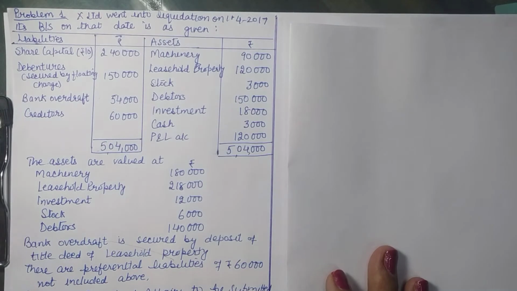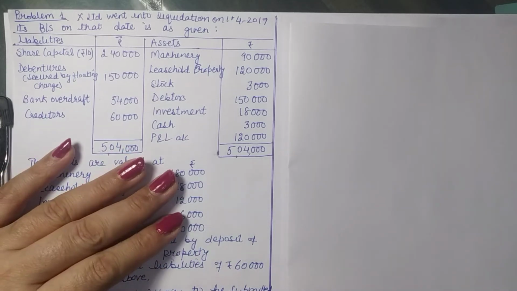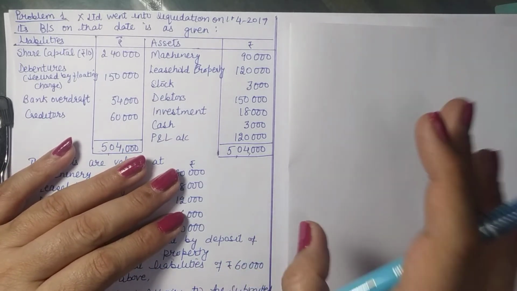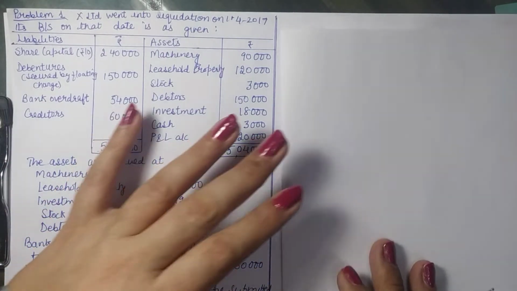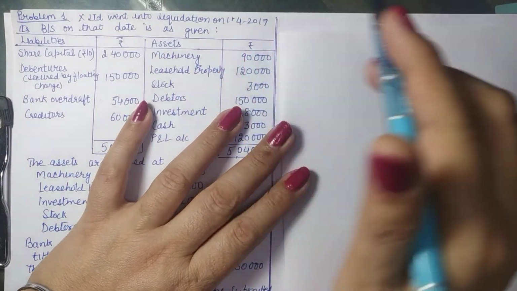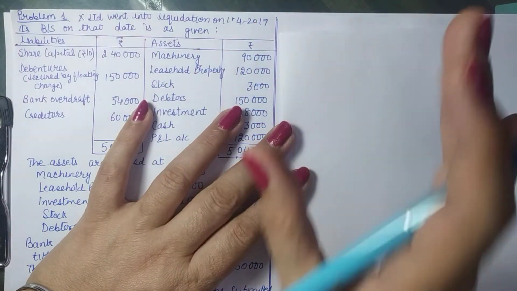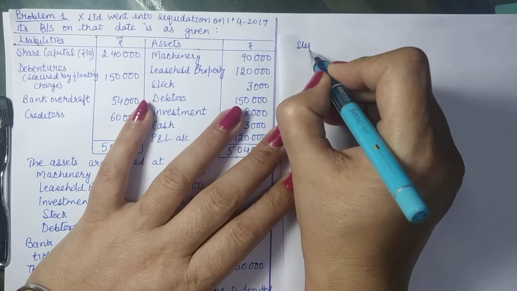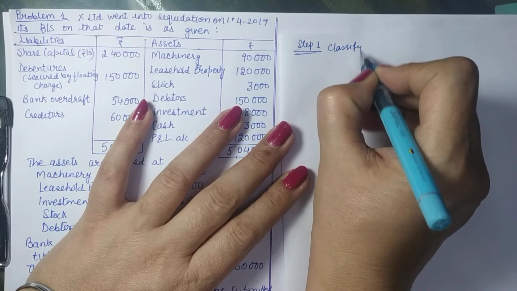Now, before we start with the statement, we need to do some preliminary work because the statement is to be done according to the schedule. So, we need to know all the things beforehand and we can just put the information in the statement. So, before you start with the proper format, we are to do some preliminary steps. Step 1 is classify your assets.